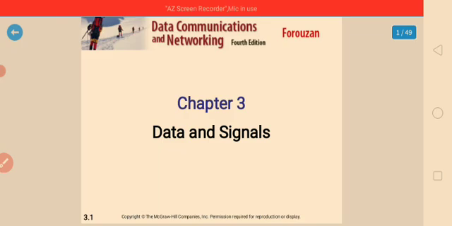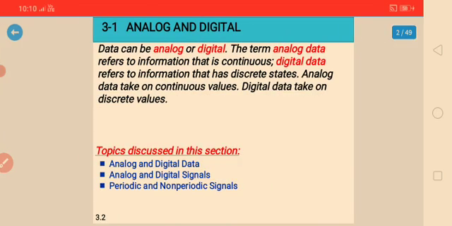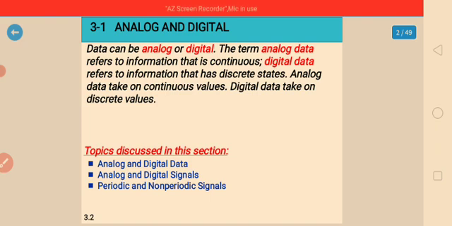In this unit on data and signals, we are going to see what analog and digital signals are. First of all, analog data refers to information that is continuous, meaning it is not broken; the data is continuously present. That type of data we call analog data. Digital data refers to information that has discrete states. Discrete state means it is broken data.